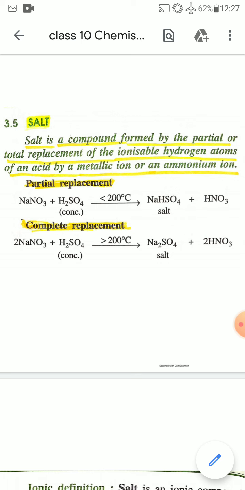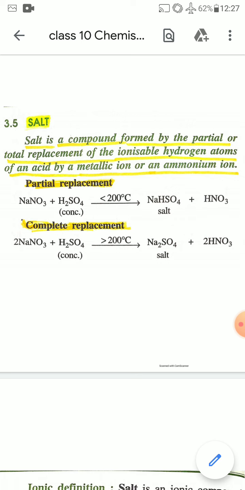When sodium nitrate, NaNO3, reacts with concentrated sulfuric acid, that is H2SO4, the metallic part of NaNO3, that is the sodium ion, replaces one hydrogen atom from H2SO4.